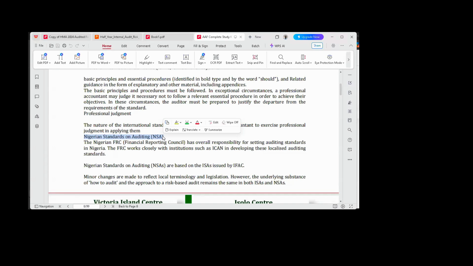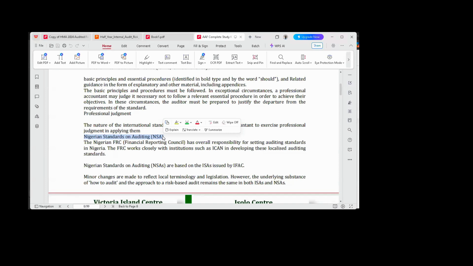They work together to publish the NSA. NSA is specific to Nigeria, while ISA is for the world, the global. Now, what you need to realize is this.